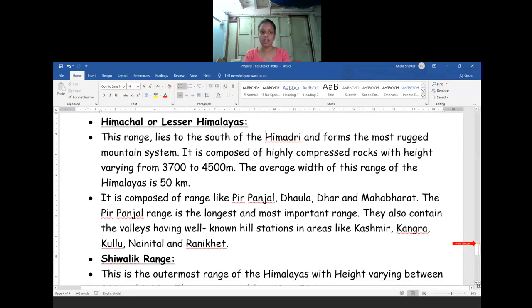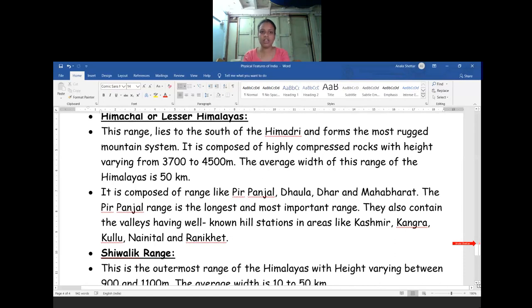For 3 marks, we may ask the characteristics of the Lesser Himalayas, the characteristics of the Greater Himalayas, and the characteristics of the Shivalik range. For 3 marks, we can ask these questions in the examination. It is composed of ranges like Pir Panjal. The important ranges we will see in the Lesser Himalayas are Pir Panjal, Dhauladhar, and Mahabharat. These are the ranges we will see in our country.